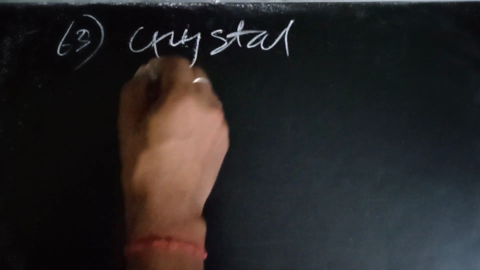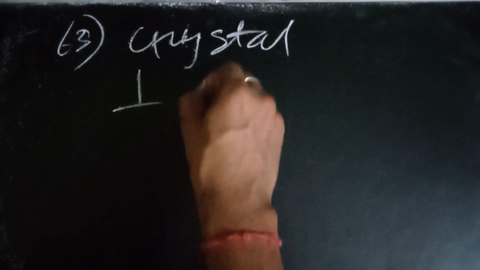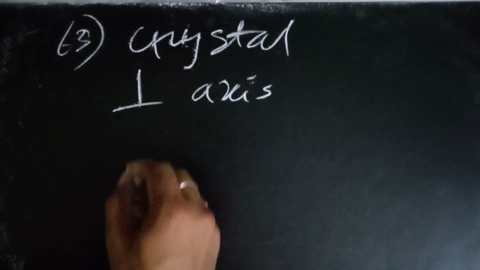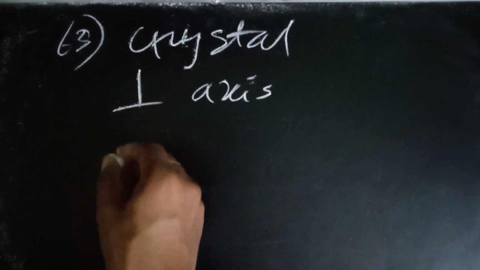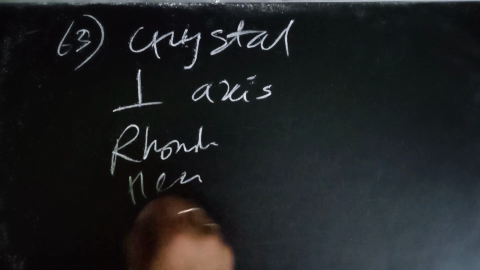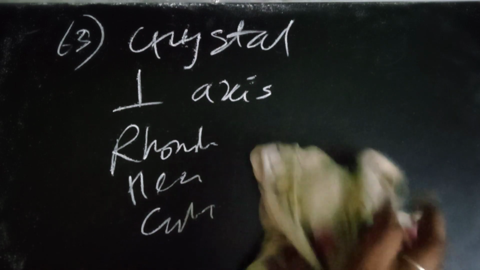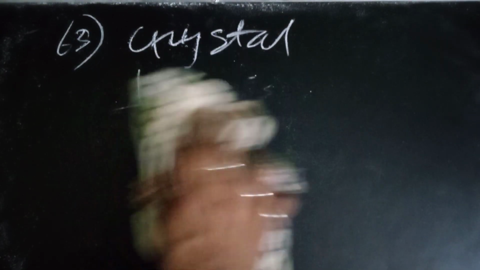Next, question 63 was on crystal. One question came on crystal, asking which crystal has no perpendicular axis. The options were rhombohedral, hexagonal, cubic, and one more. So you can see that on crystal also there was some question.